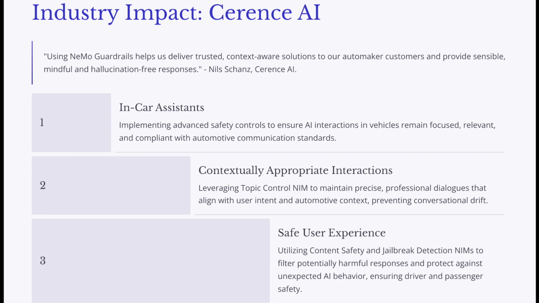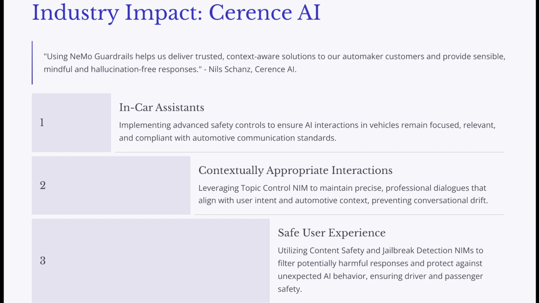They're essential components for building trust in AI systems. So let's take the content safety NIM as an example. Imagine an AI agent that's providing medical advice. It's super crucial that the information it provides is not only accurate, but also safe and unbiased. And the content safety NIM makes sure that any harmful or discriminatory content is filtered out, so users can trust that the advice they're receiving is aligned with ethical and medical guidelines.